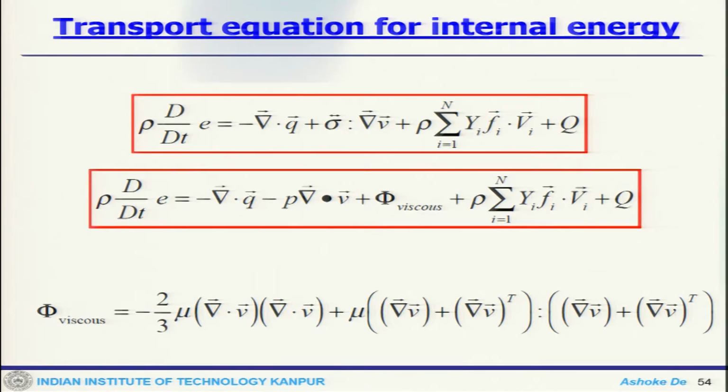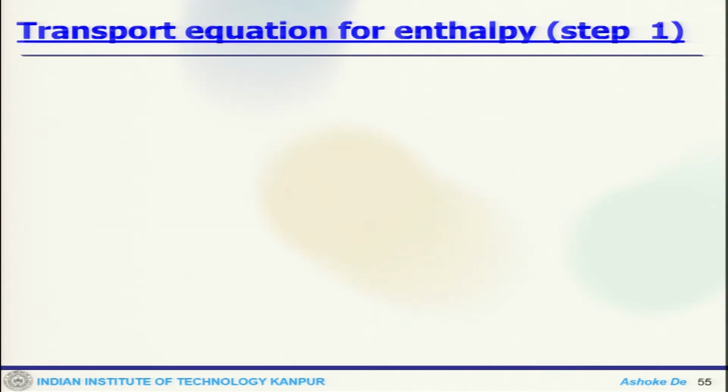The transport equation, if I look at it finally for the internal energy, has on the left hand side the total derivative, then the heat flux, stress and other terms. If I rearrange that, I get the viscous term, the other source term, the pressure stress, and this, where the viscous term is represented like that. Now, similarly, one can derive the transport equation for enthalpy.